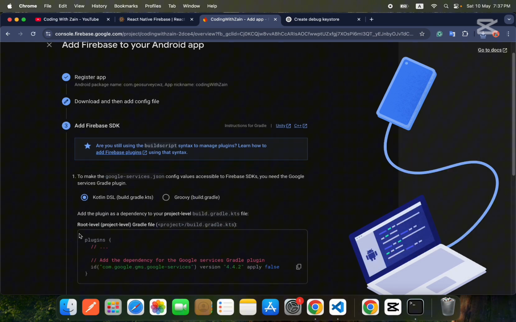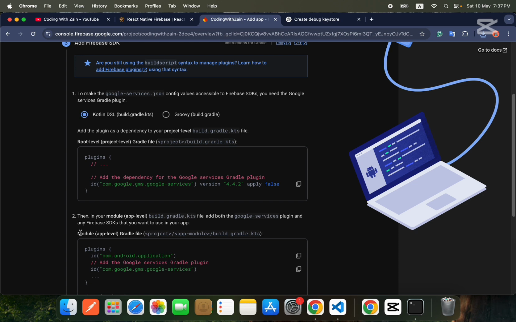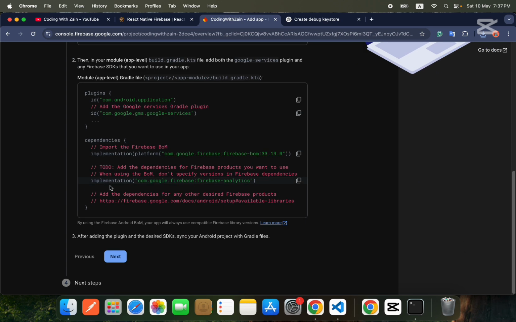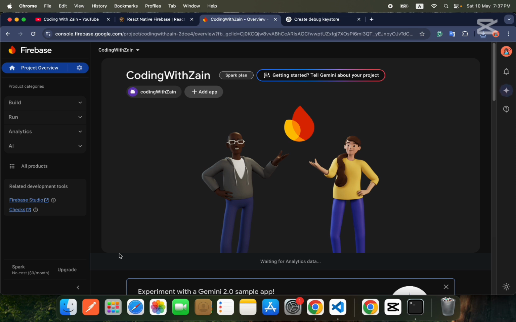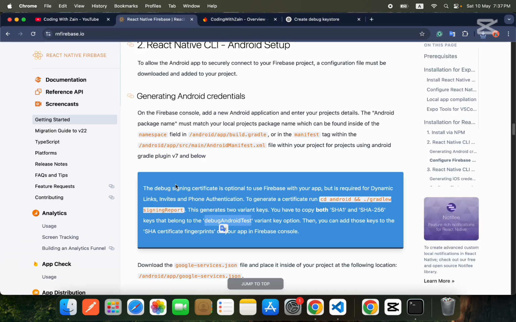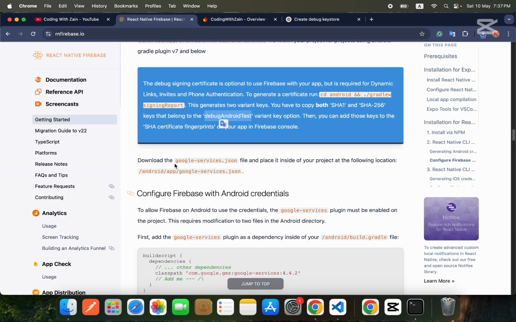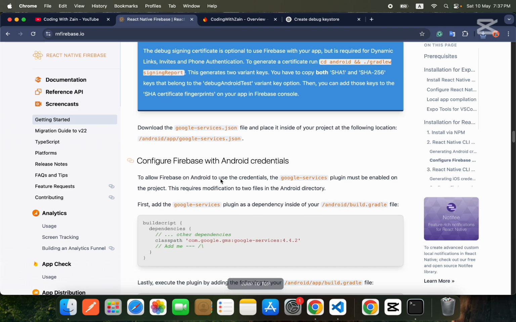Then guys, you need to press next, and then next, and continue to console. So this is how you can add an Android application to your Firebase.